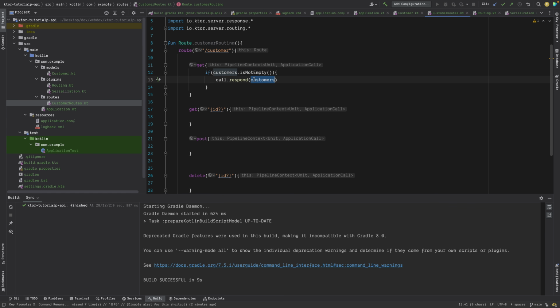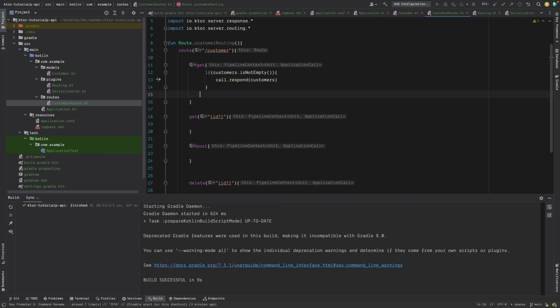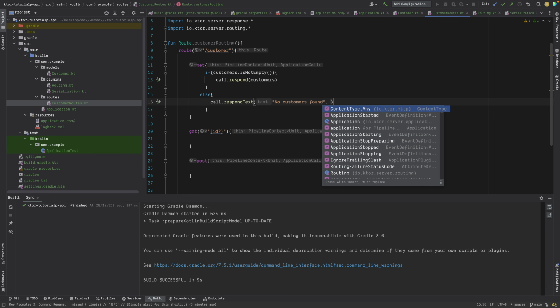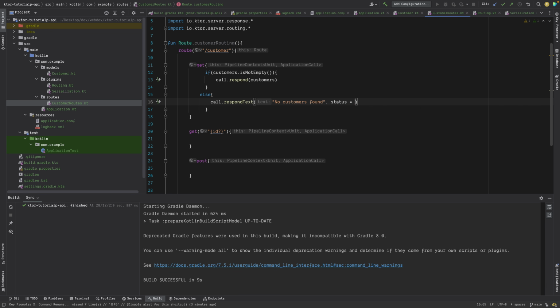So you will get a list of customers, right? We use serializable, so basically it will convert it to JSON itself. If it's not, right, then there is a problem. Then we will respond with a text saying, no customers found. And we can also return a status as HttpStatusCode.OK, which means 200, your request was good, but we could not find any customer because our list is empty, right? So yeah, these are the two scenarios.